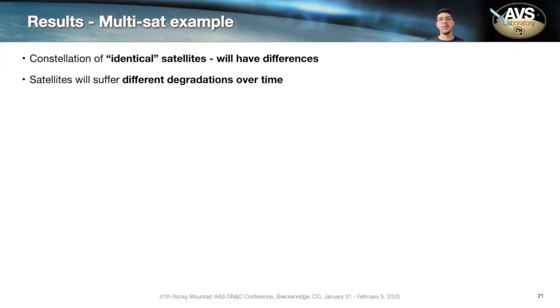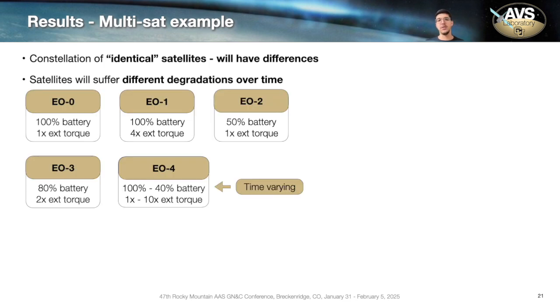So what does that mean for a multi-satellite example? If you think about a constellation of what could be identical satellites, they will still have differences, and over time they will have different degradations. You can think about different battery capacities over time or different solar panel efficiencies and so on. So in this case, we consider 5 different satellites. Each of the satellites has different parameters, and the last one, the EO4 here, has parameters that are varying over time just to simulate some degradation over time.